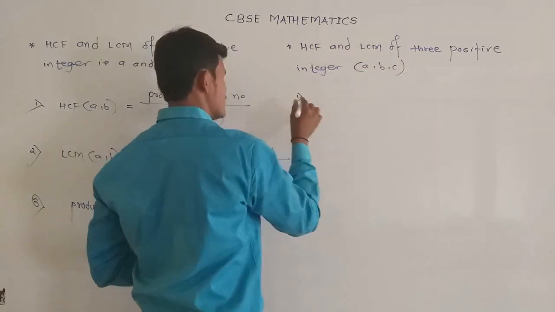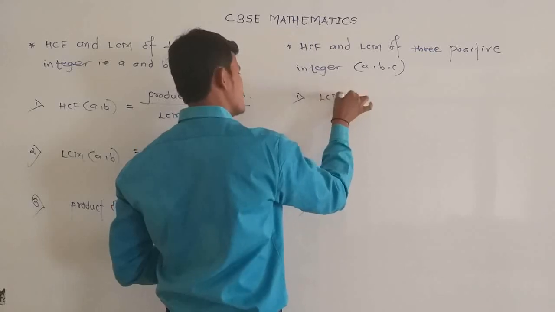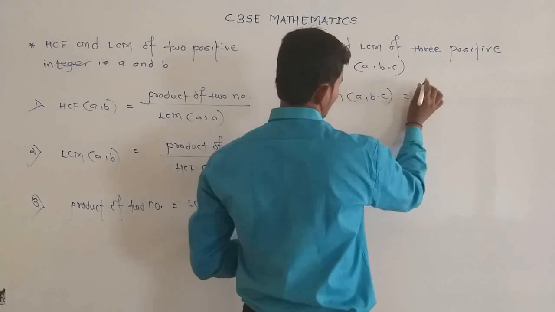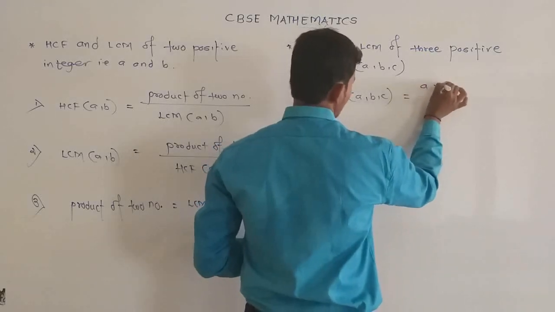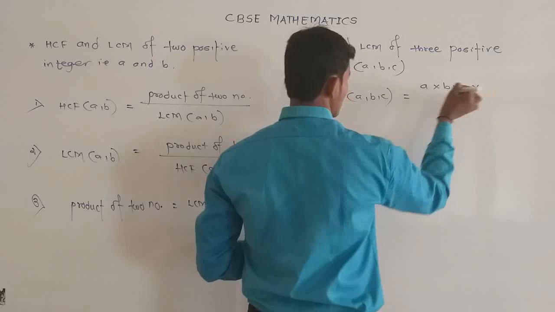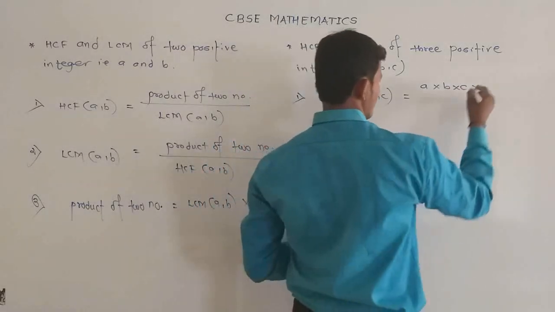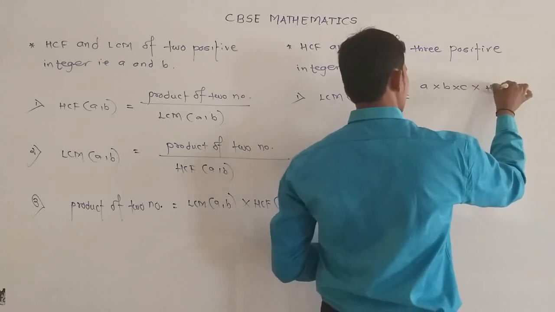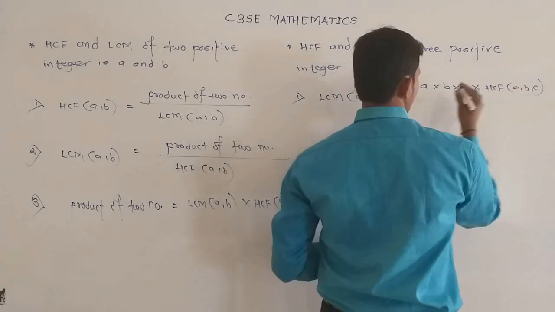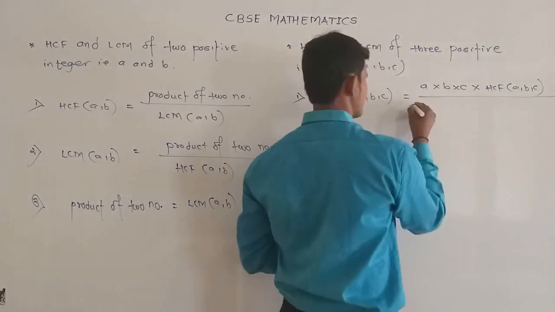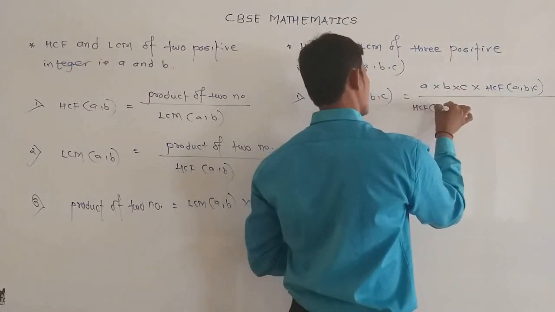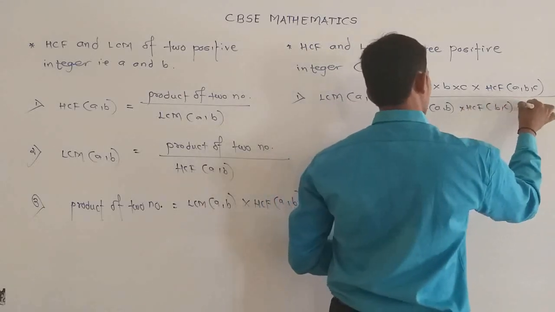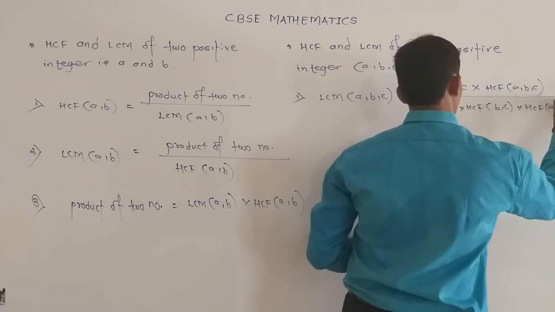The first relation to find the LCM of three numbers is: LCM of A, B, C is equal to the product of the three numbers, A multiplied by B multiplied by C, multiplied by the HCF of the three numbers, divided by HCF of AB multiplied by HCF of BC multiplied by HCF of AC.